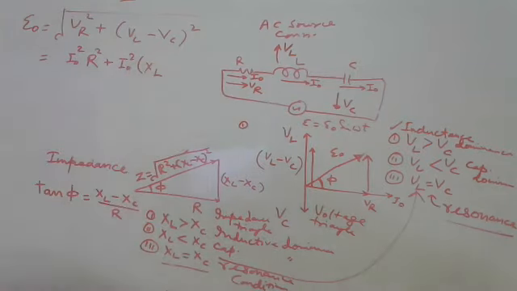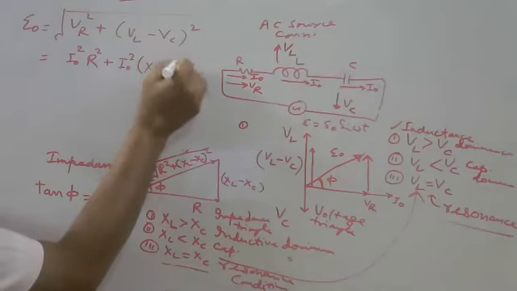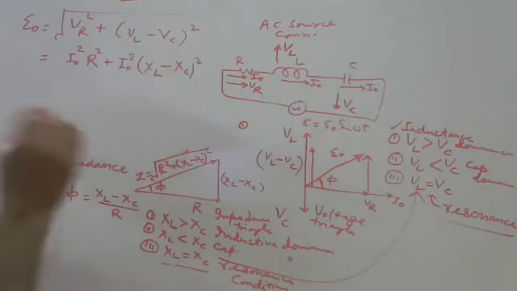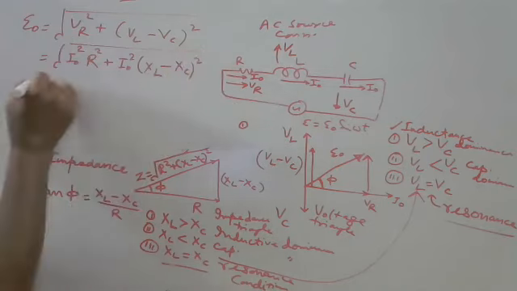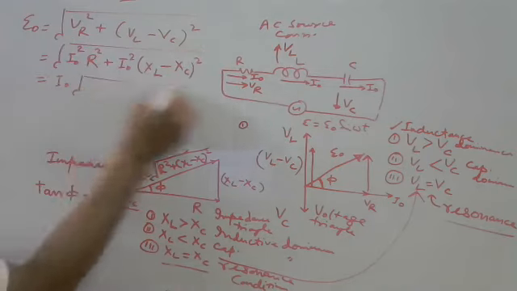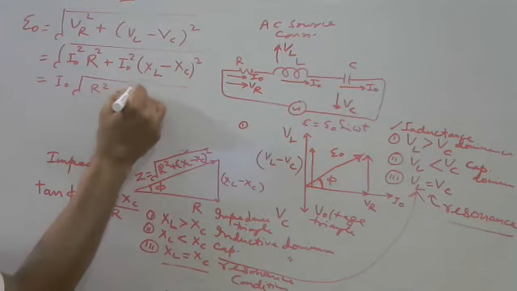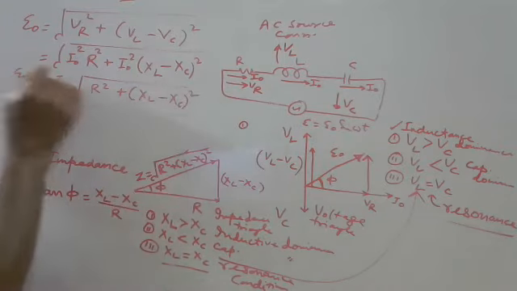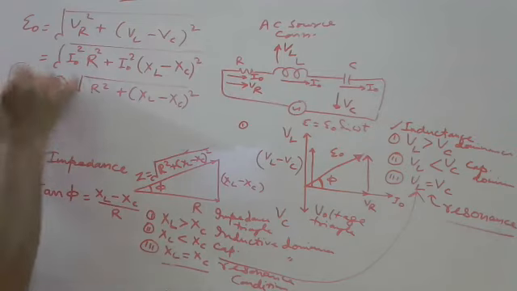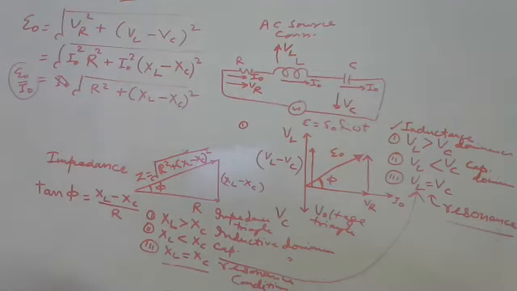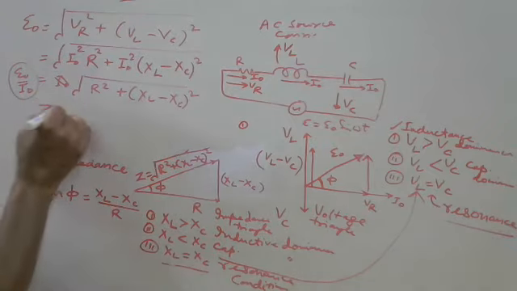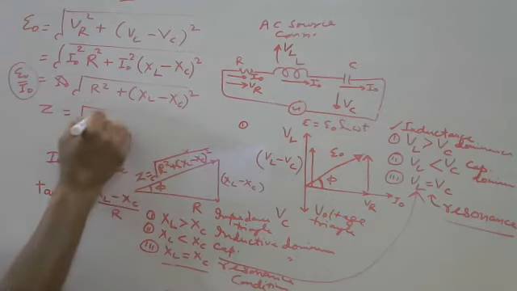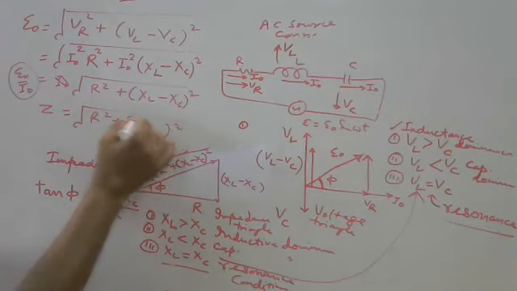VL is equal to what? I naught XL, and VC will be I naught XC. If we take I naught common, the remaining will be inside the under root. If we divide E naught by I naught, what is it? The resistance, which we name differently, that is Z. So impedance is equal to this. This is called impedance.